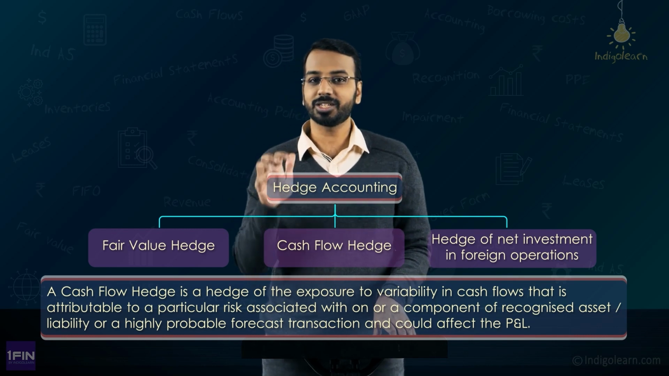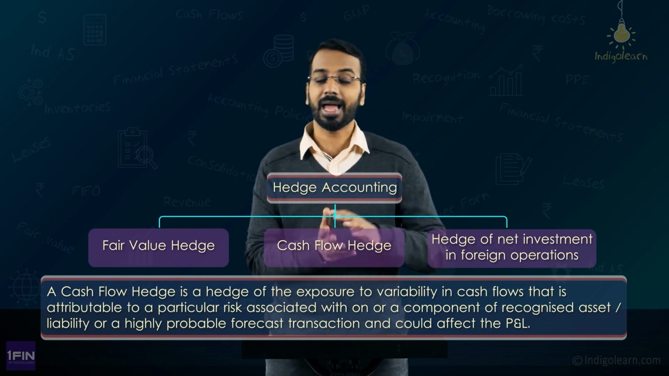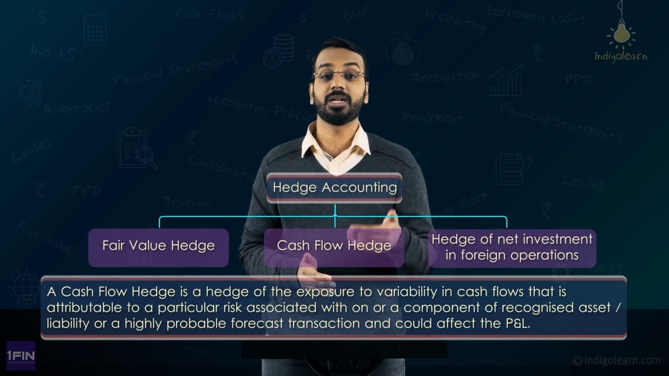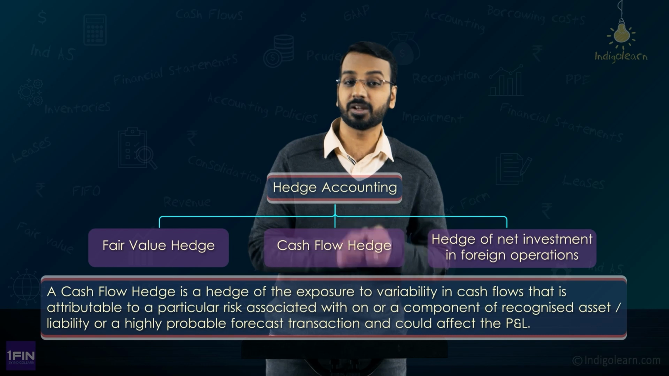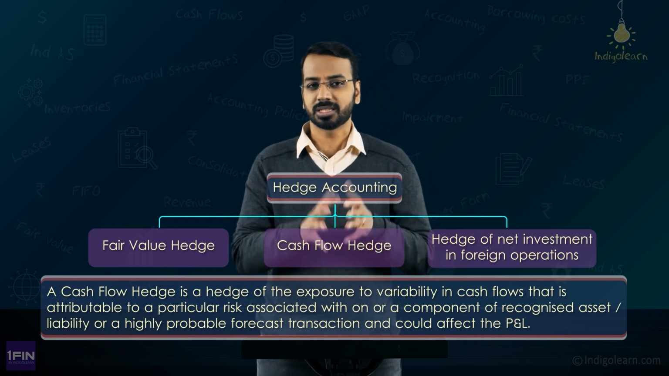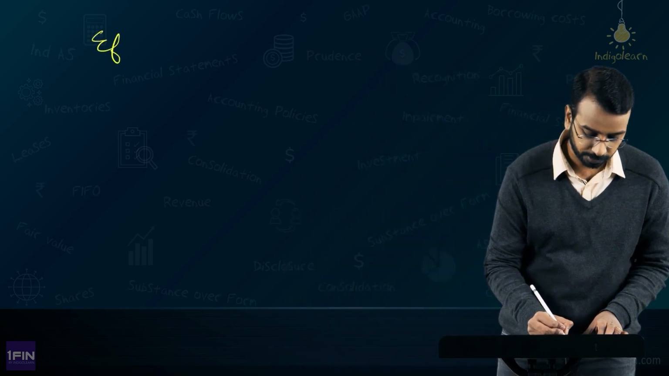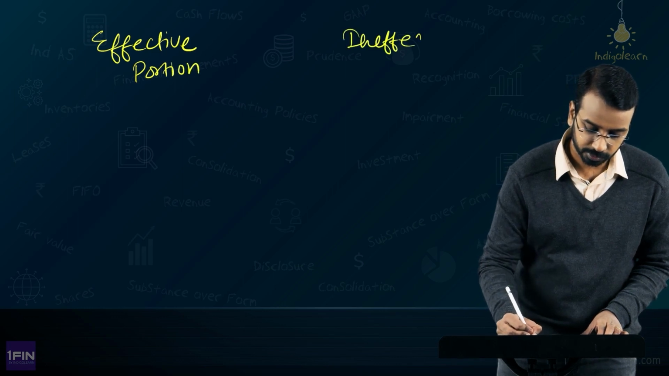Under fair value changes, you did not cover a probable transaction. Here you are covering the probable transaction, and there could be variability in cash flows related to assets or liabilities. It could be related to payment of interest, so there could be a variability in cash flows there, or it could be a receipt of interest. There could be a variability in cash flows there. Such things, if you are trying to hedge, that is called a cash flow hedge. Let's now understand how we account for cash flow hedges. For that, first we need to understand the meaning of the effective portion and ineffective portion.